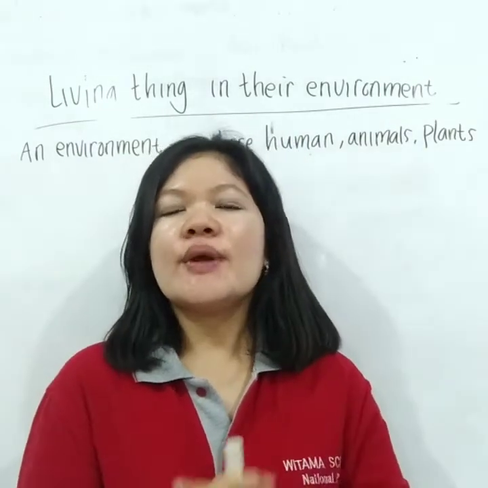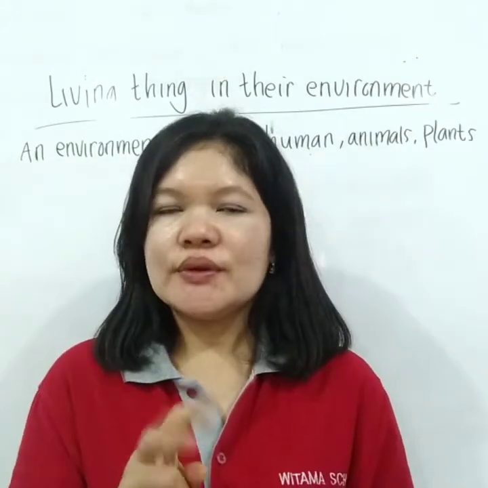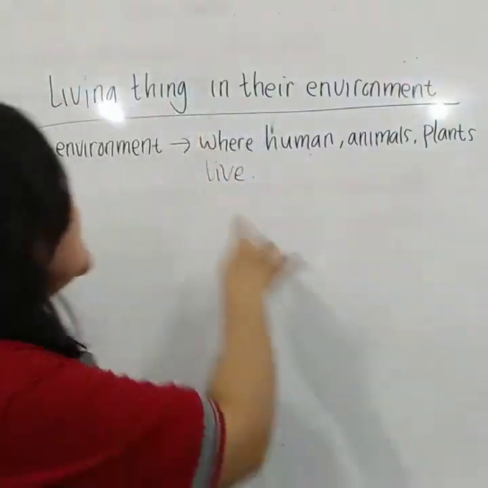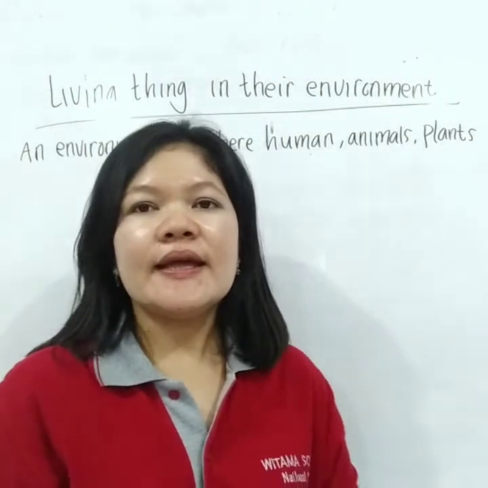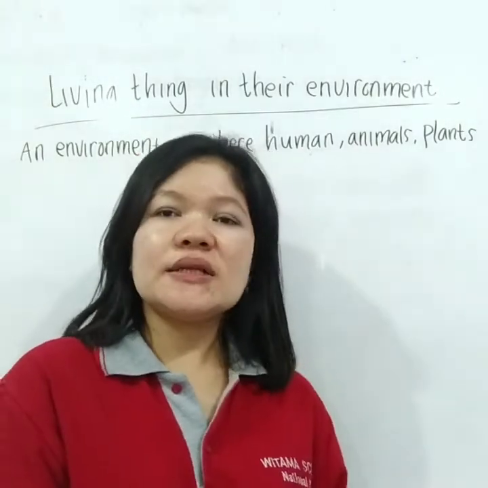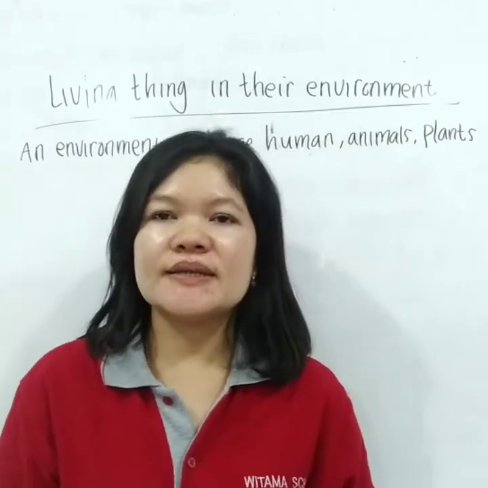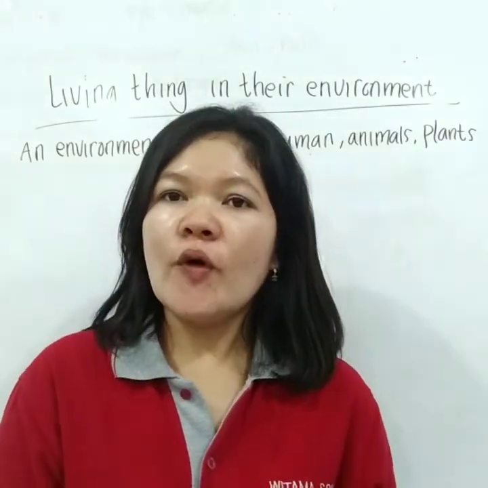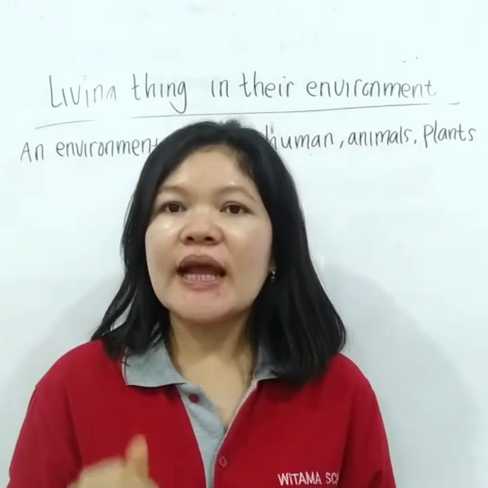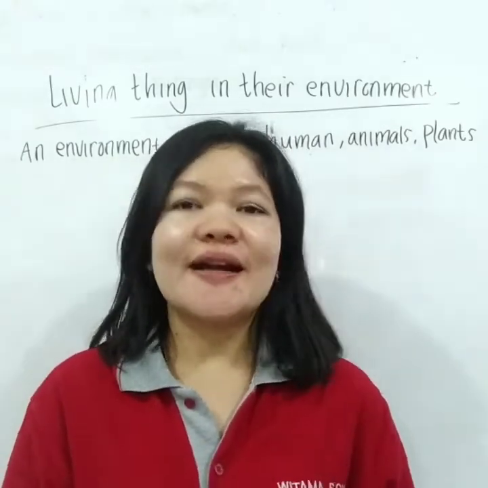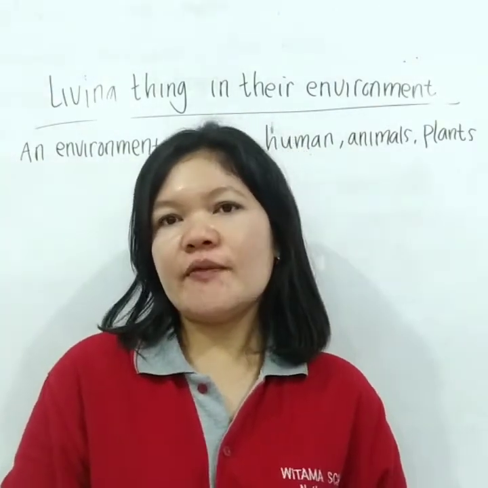Now, today we are going to continue our lessons and we will learn about Unit 2. Okay, it talks about the living things in their environment. The living things can be plants, humans, animals, microorganisms that live in their environment. Before, we have also talked about living and non-living things and their characteristics. So now we will talk about the living things in their environment.